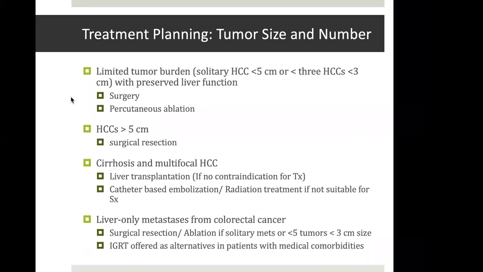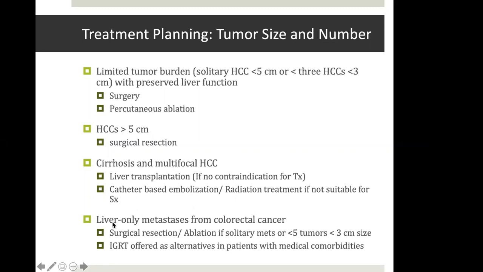So grossly, what we need to see on imaging for adequate treatment planning, we need to see the size and the number of tumors. If there is a limited tumor burden, which is defined as solitary HCC less than 5 centimeter or less than 3 HCCs of less than 3 centimeter size, then the patient can be offered surgery or ablation. In cases of larger HCC, the ablation is usually not very successful, and then surgical resection is the treatment of choice. When there is cirrhosis and multifocal HCC, or if there is a complex vascular anatomy because of which the surgical resection is not possible, then liver transplantation can be offered if there is no contraindication for transplantation. Or if the patient is not suitable for surgery, then catheter-based embolization or radiation therapy can be offered.